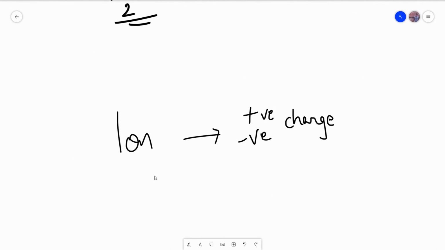Now some particles contain a charge. These particles are called ions. You will find out more about these types of particles in later chapters.